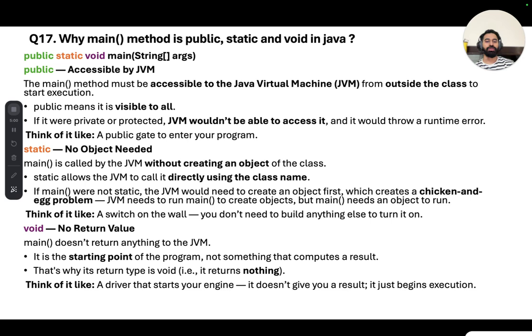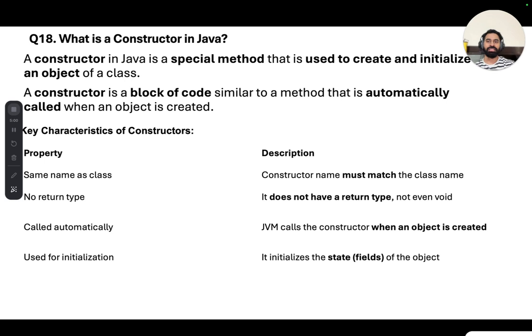Okay, that's why the Java people thought to keep this as a void, so that no return is required, right? Yeah, so these are some points which you can add while describing this question. Okay, so let's move to the next question: what is a constructor in Java?